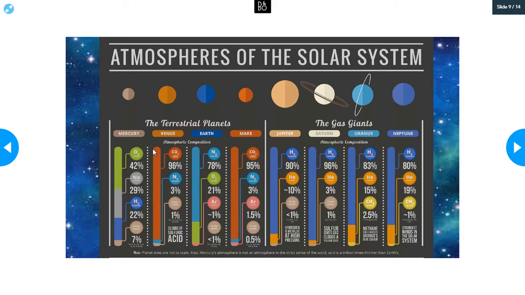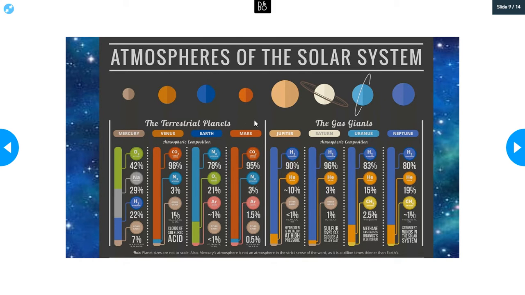And we're going to look, and you're going to see here on Earth, nitrogen is actually our most abundant gas. So the gas that we have the most of in our atmosphere. Does that surprise you some? And then oxygen is our second most abundant gas. But we know we need oxygen to survive.